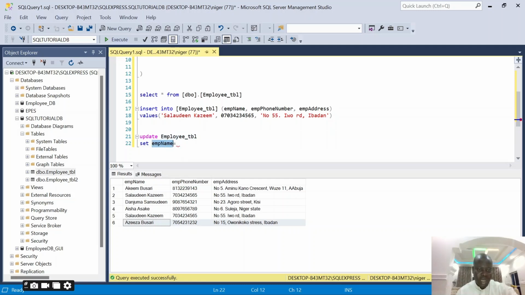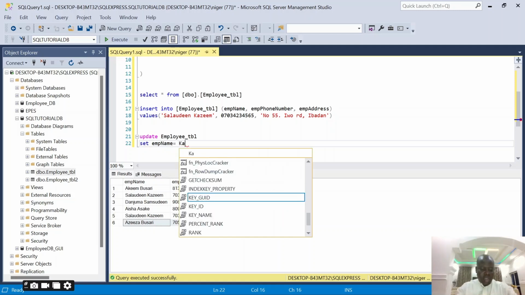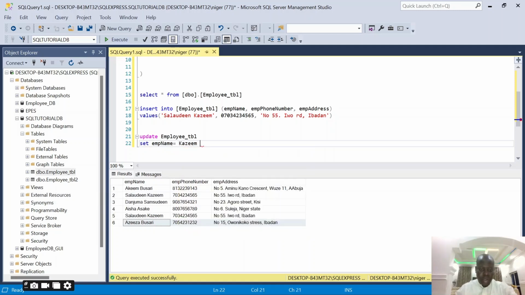That's set employee name. Change the name to Kazim Busari. I need to surround this with single quotes because it's text. So I'll do single quotes here. Let me just do this. I'll put this here. Let's change this to set name to this.